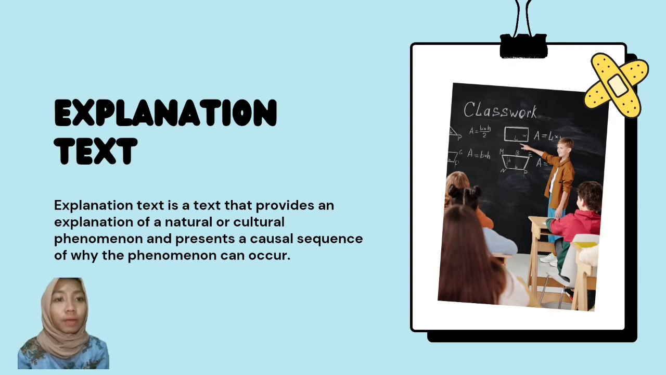Do you still remember what explanation text is? Yes. Explanation text is a text that provides an explanation of a natural or cultural phenomenon and presents a causal sequence of why the phenomenon can occur. I will show you an example video about flooding.